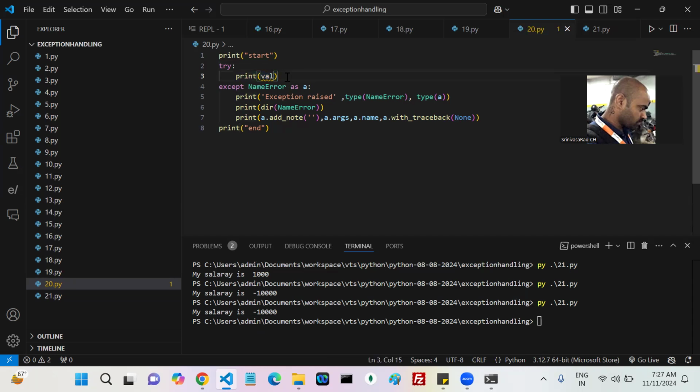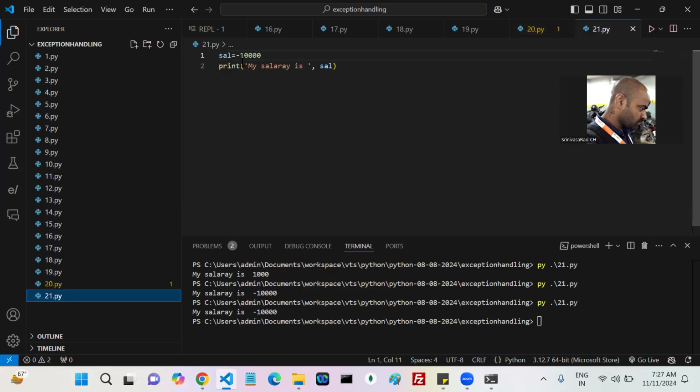whenever the except block is there, that exception is handled, and the exception object is assigned to my variable. But here the exception itself is not raised by Python. So who raised that exception? Who has to raise that exception? If Python does not raise it, then who has to raise it? The developer has to raise it, or not?